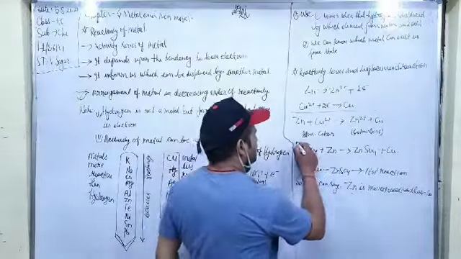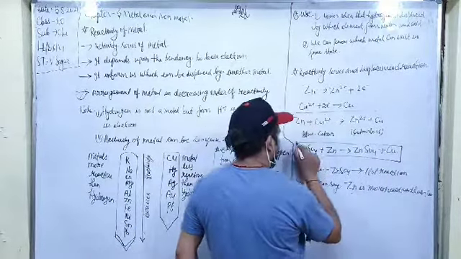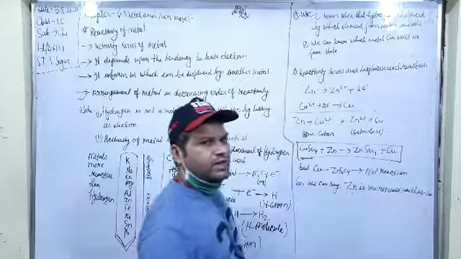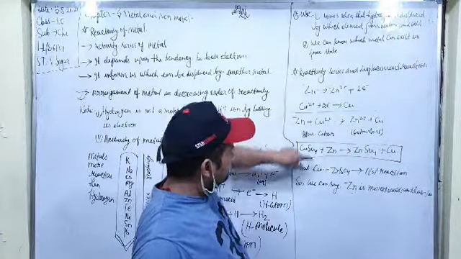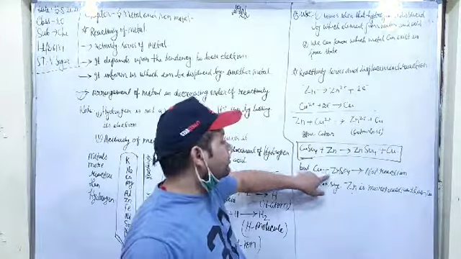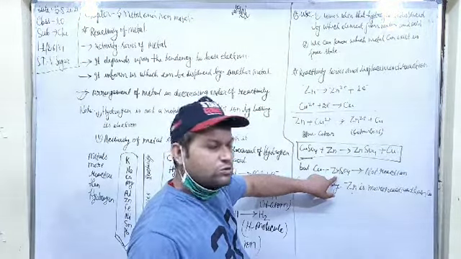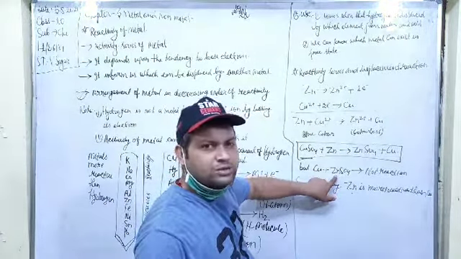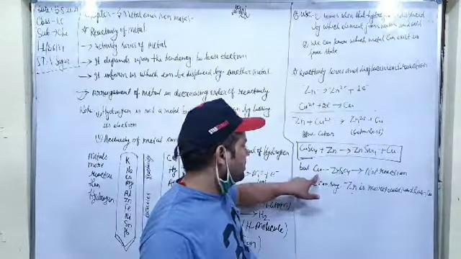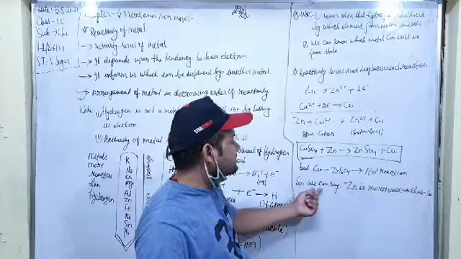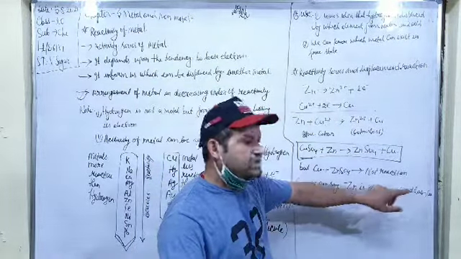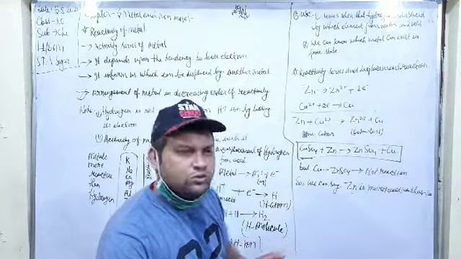This reaction is very useful. It shows displacement of copper by Zn, but Cu cannot displace Zn from ZnSO4 solution, and there is no reaction. So we can say that Zn is more reactive than copper.